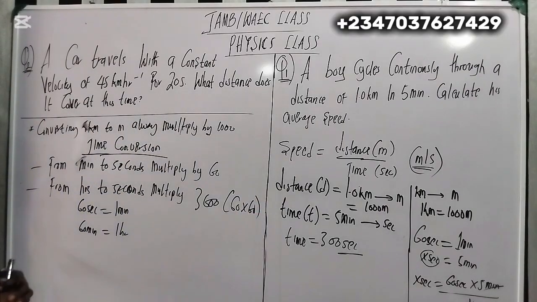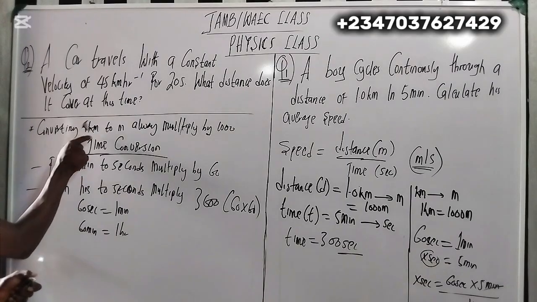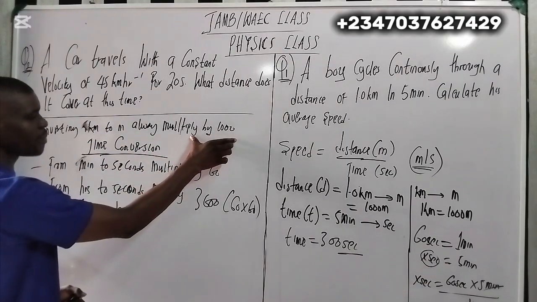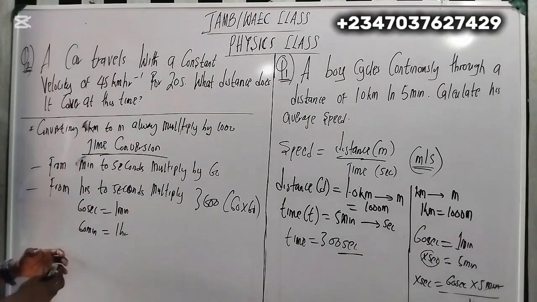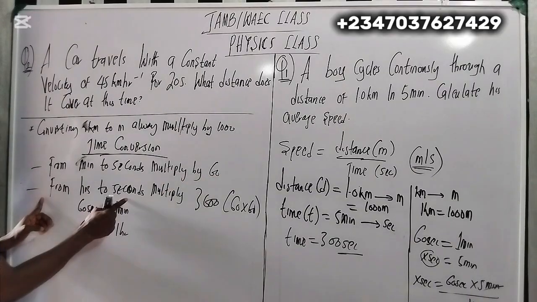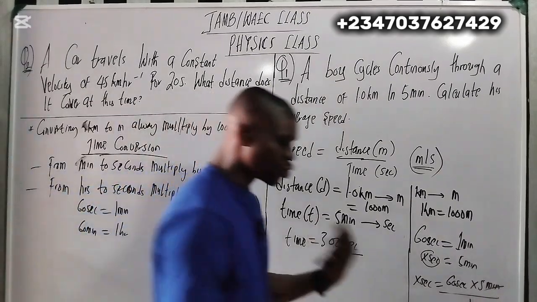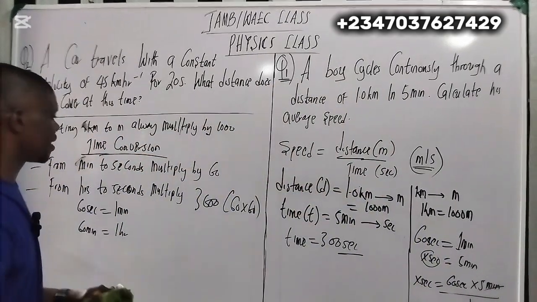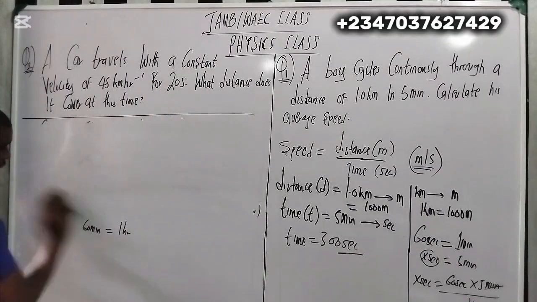So these are things you need to put in your mind. For the distance or displacement here, you are converting kilometer to meter by multiplying by 1000. Then for the time conversion, from minutes to seconds you multiply by 60. From hours to seconds, you multiply by 3600. So these are things to put in mind. Once you have this understanding, please pause the video and take this down. Once you understand this, we can now calculate our speed.